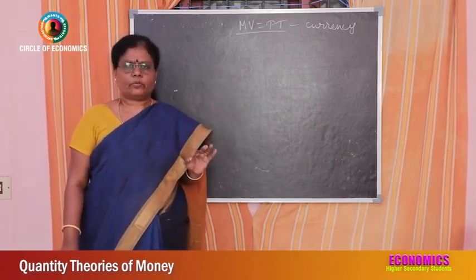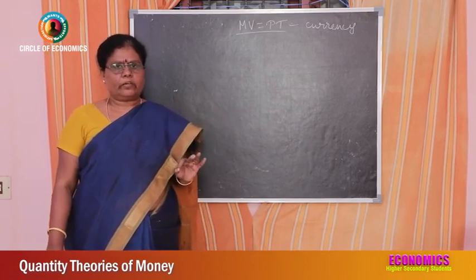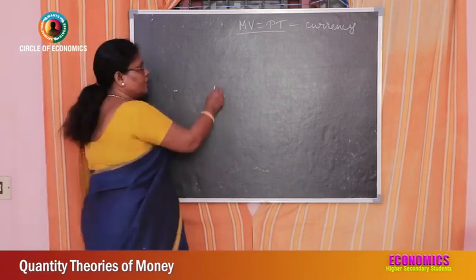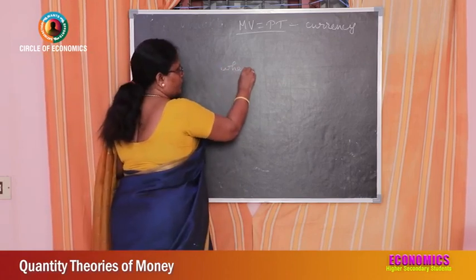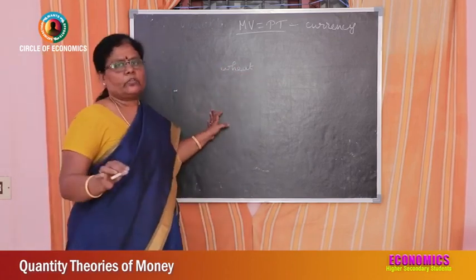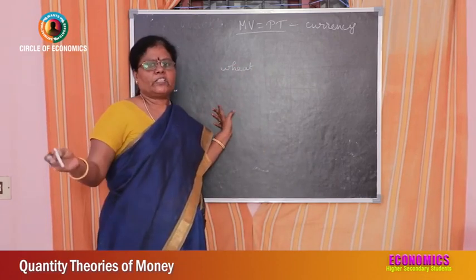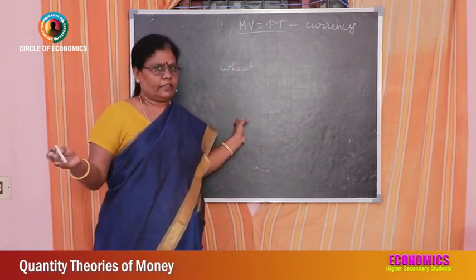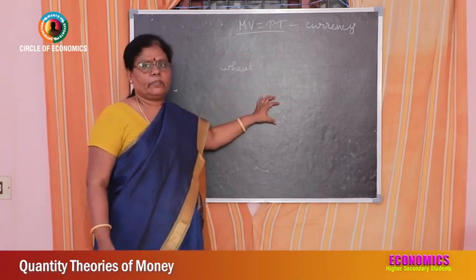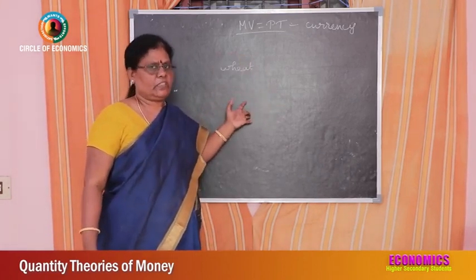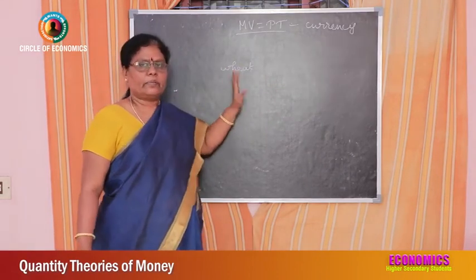Let us suppose that in an economy only one commodity is produced, that is, wheat alone is produced. Why do I explain this numerical example to you? It is for understanding inflation that we are going to study further. If you understand this quantity theory of money very well, you can easily understand inflation and deflation.